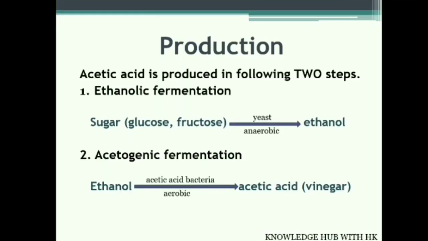Moving on to production, acetic acid production completes in 2 steps. First is ethanolic fermentation and the second is acetogenic fermentation. In ethanolic fermentation, sugar molecules are converted into ethanol with the help of yeast in anaerobic condition. If starch is used as a substrate, then starch material is converted into sugar molecules by the help of the enzyme amylase. And in anaerobic condition, sugar is converted to ethanol by the yeast fermentation method.